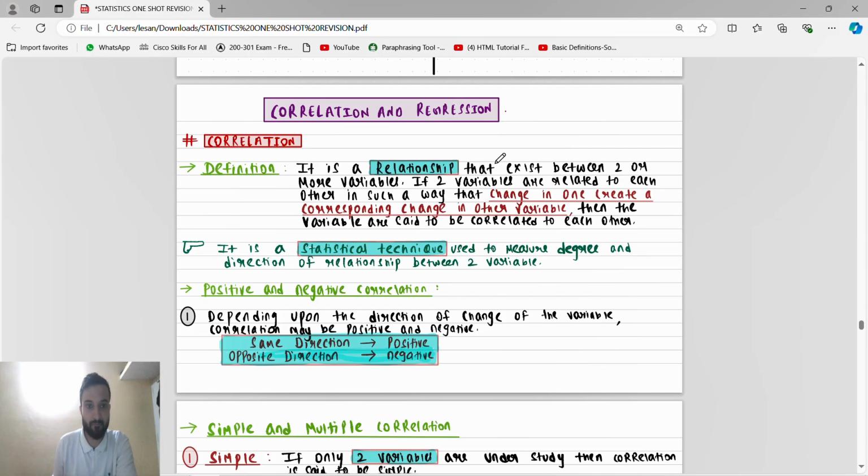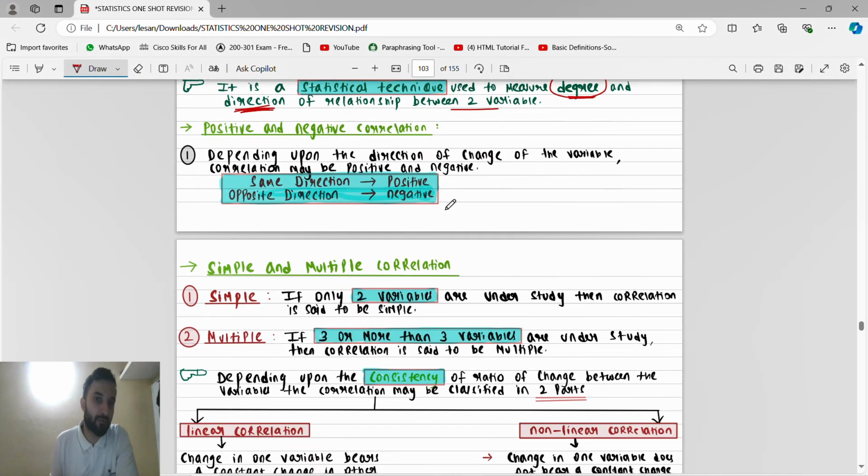Correlation and regression. So correlation. Correlation definition, guys: it is the relationship that exists between two or more variables. If variables are related to each other in such a way that a change in one creates a corresponding change in the other, then the variables are said to be correlated. They are related to each other. It is a statistical technique used to measure the degree and direction of the relationship between two variables. So correlation is a measure of degree and direction.